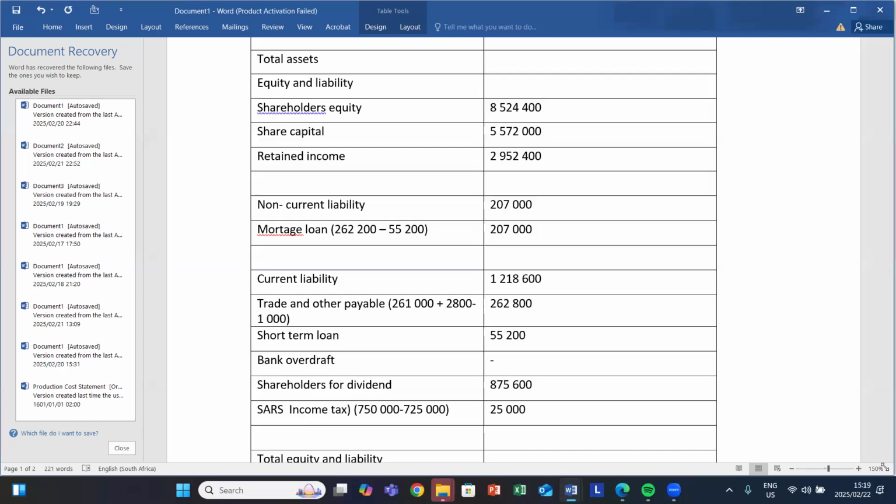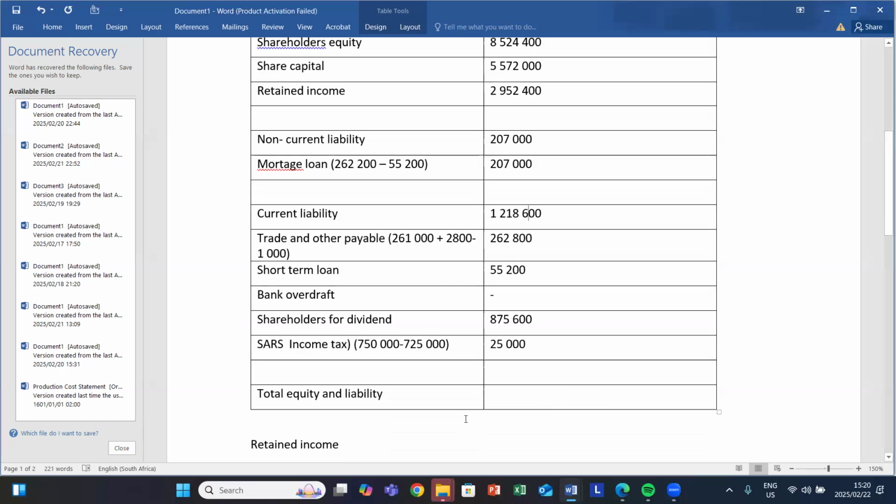And then lastly, we'll add it with our current liability, which amounts to 1,218,600. And then we get 9,950,000. Did we do our cash and cash equivalent?